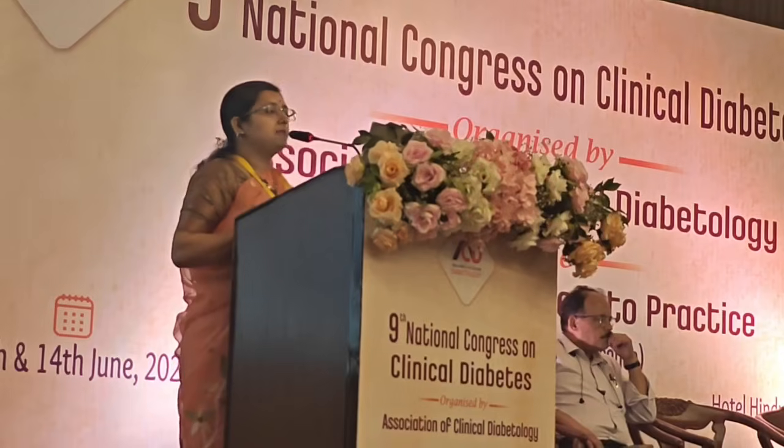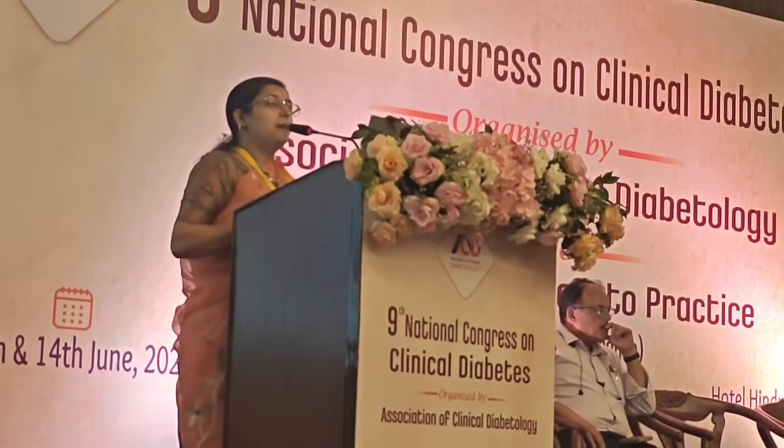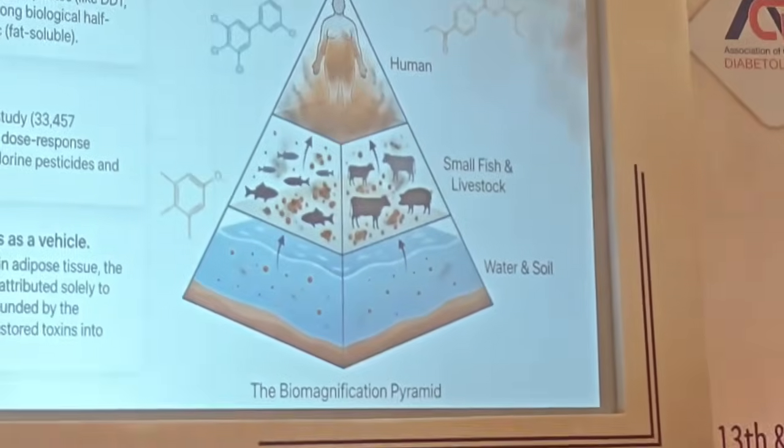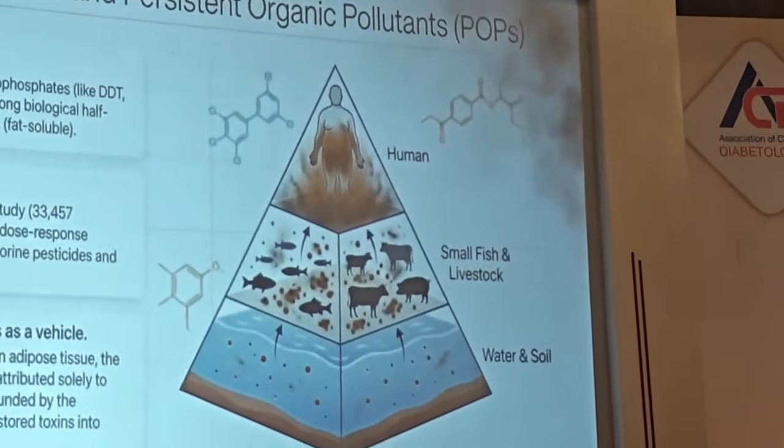Next, coming to pillar 3, pesticides and persistent organic pollutants. The persistent organic pollutants or POPs and pesticides come from agricultural farms, mix with water and soil, and are ingested by humans through small fish and livestock. Because POPs are concentrated in adipose tissue, the metabolic risks traditionally attributed solely to obesity are heavily compounded by the continuous release of this stored toxin into the bloodstream.